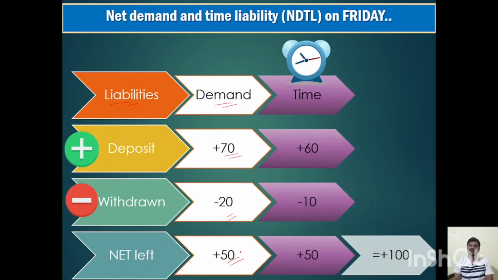And now time liability. Let us say today is Friday, and for time liability the public has deposited 60 crore and withdrawn before maturity. They might have broken it with a penalty. For 10 crores they have withdrawn. Now the remaining is 50 crores. So total demand plus time liability is equal to 100 crores in this case. So the net demand and time liability on this day, that is Friday, is equal to 100 crore rupees.